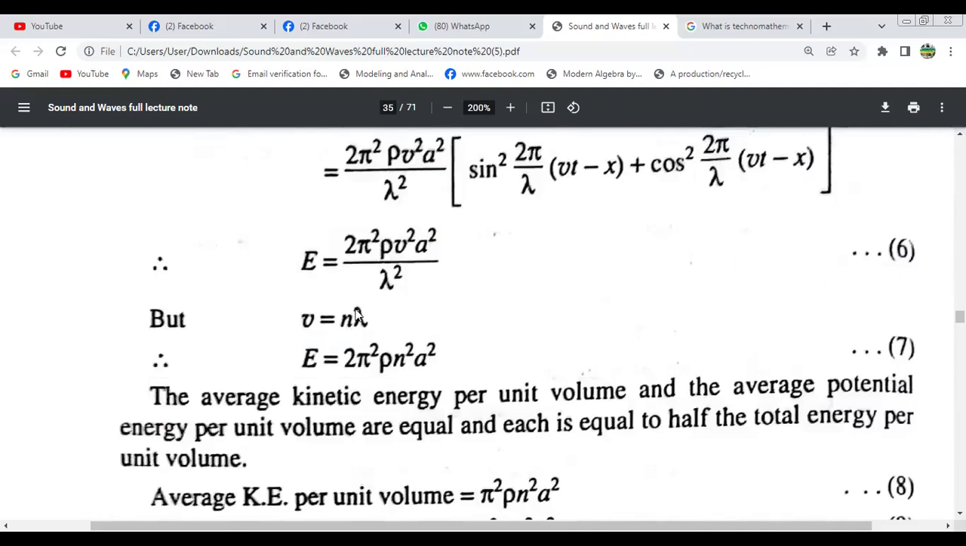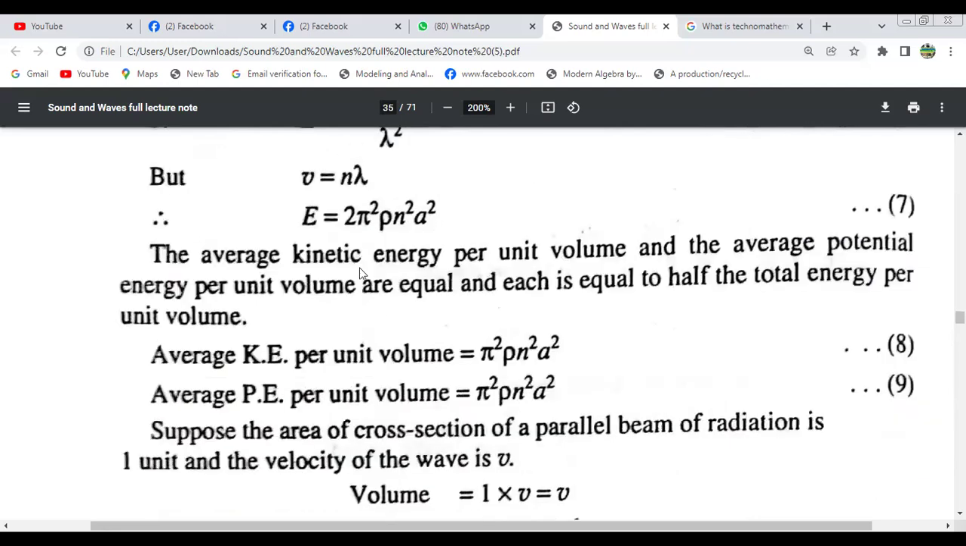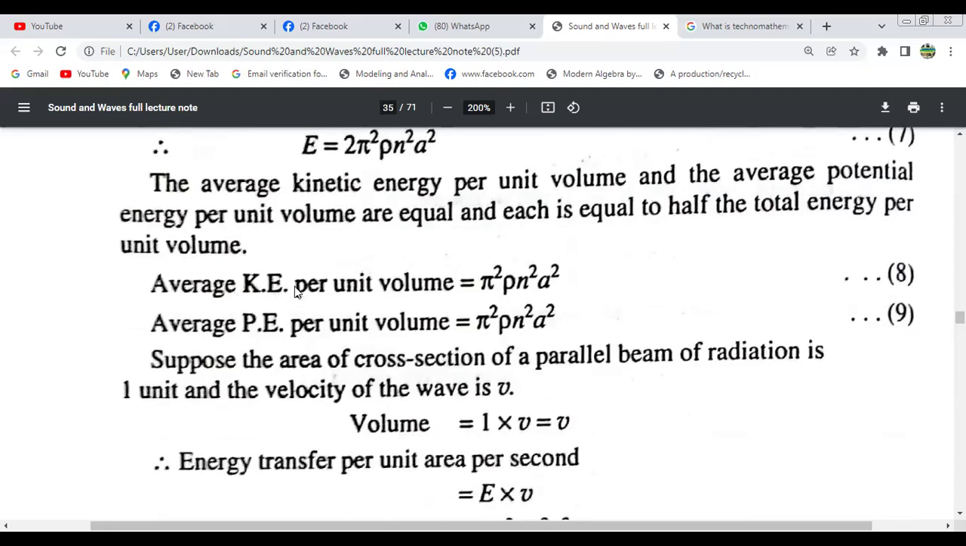So putting in the value of b, we get the energy equals 2 pi square rho n square a square. The average kinetic energy per unit volume and the average potential energy per unit volume are equal. So each is equal to half the total energy per unit volume. Suppose the average kinetic energy per unit volume is this, and the average potential energy is this.